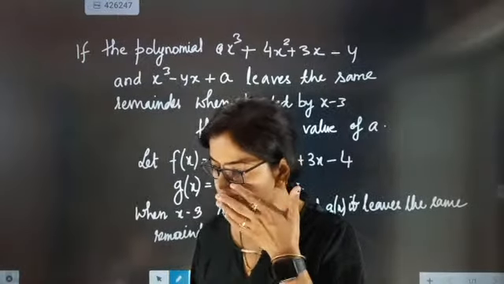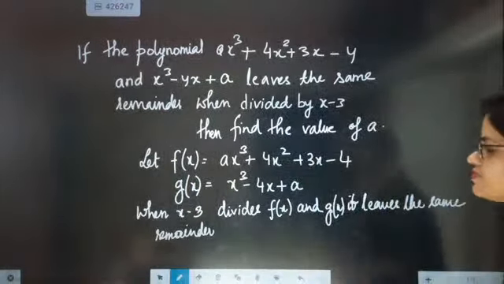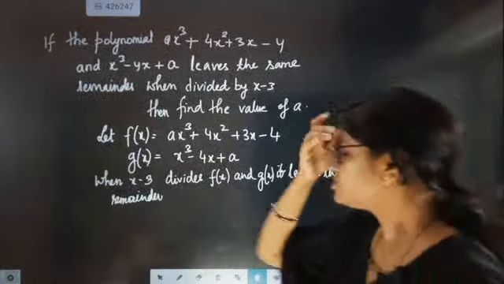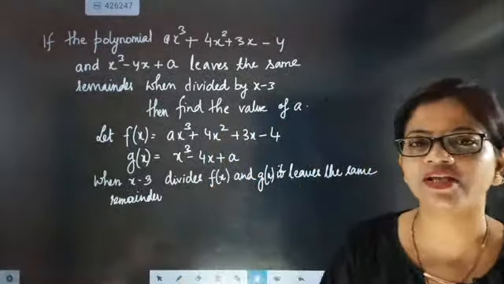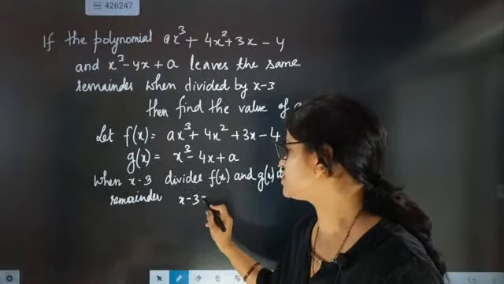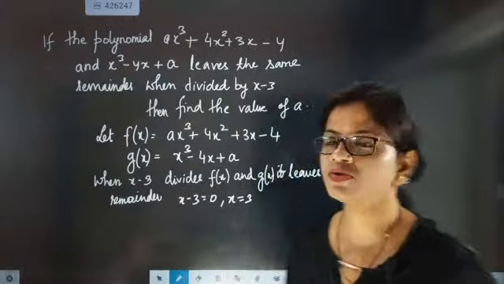Here a few things are there. A is coming as equal to minus 1. Shrutika is telling A is coming as minus 1. So now let's see. It is leaving the same remainder, beta. So that means 100% when x minus 3 is equal to 0, that means x equal to 3.